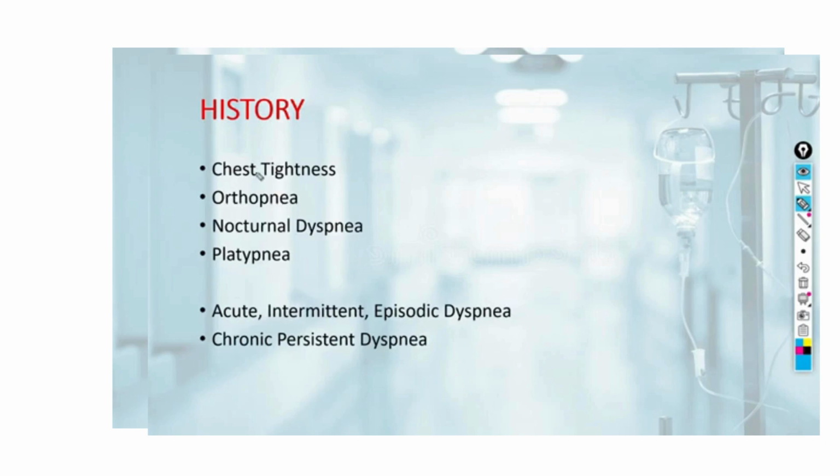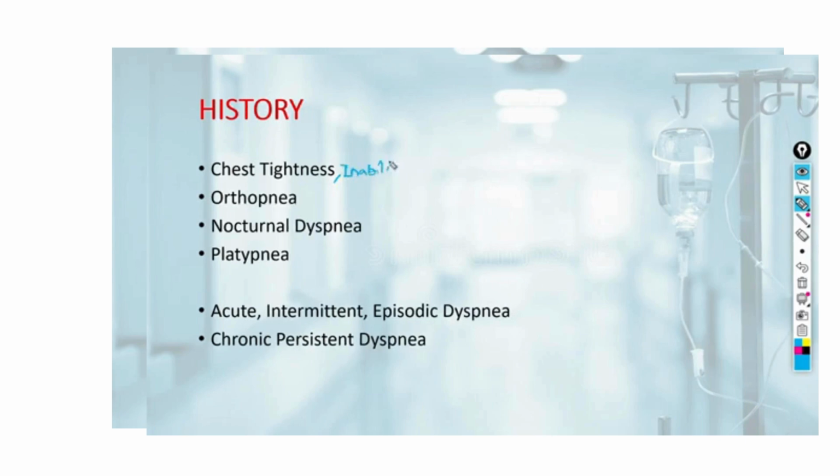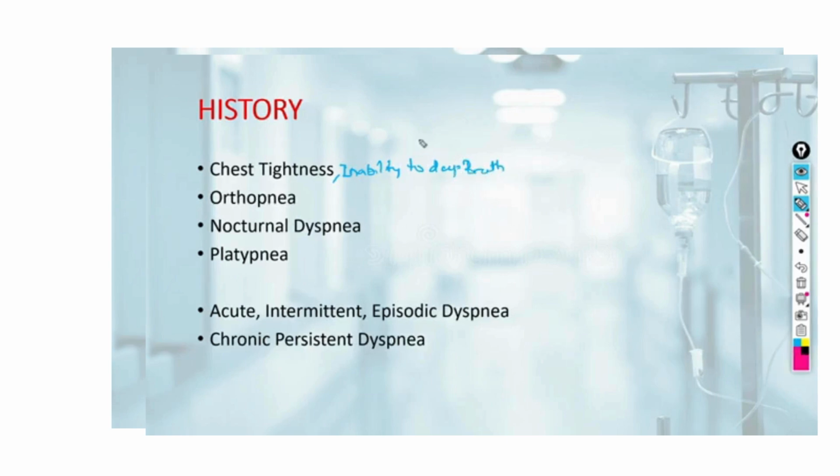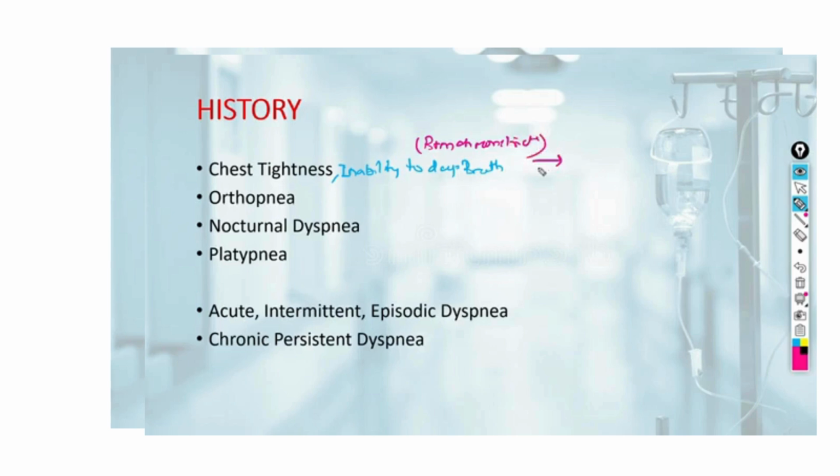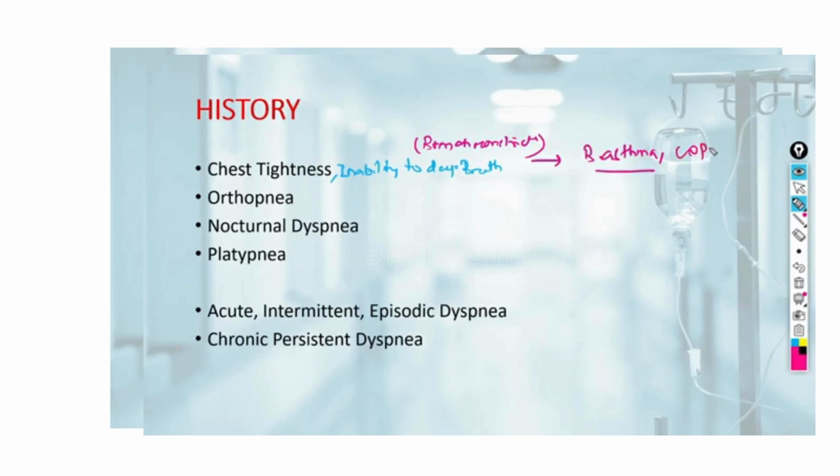The patients can complain of either chest tightness or inability to take a deep breath. These features are present because of bronchoconstriction, as we have already discussed in the mechanism, and the examples are bronchial asthma and COPD, and these both are obstructive airway diseases.